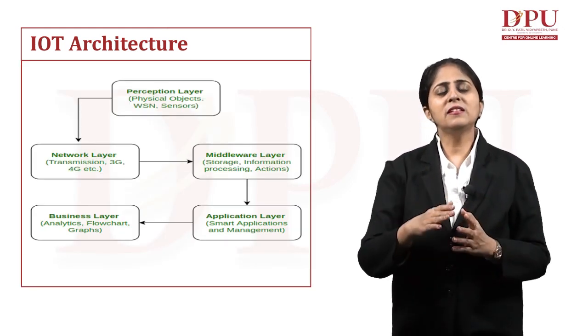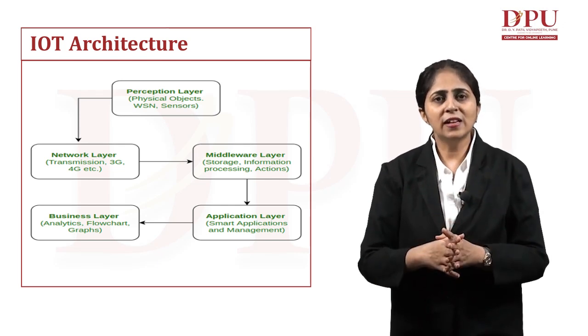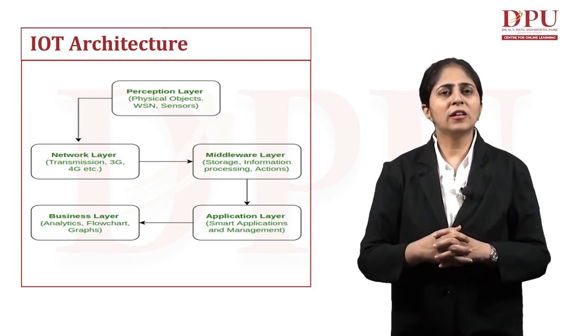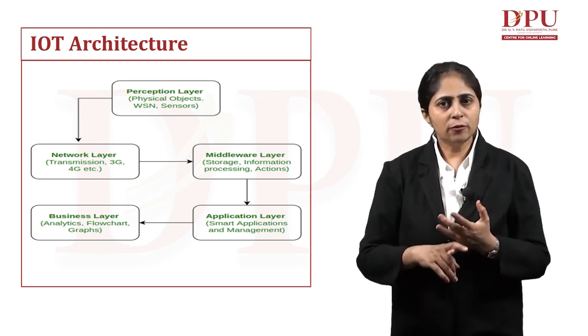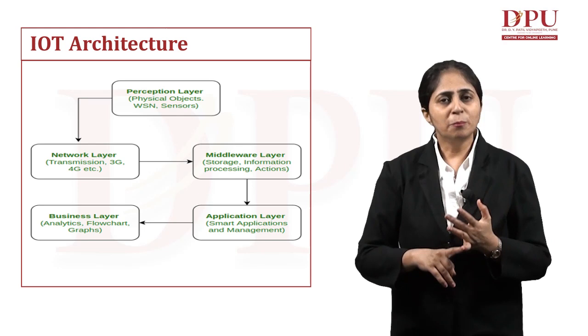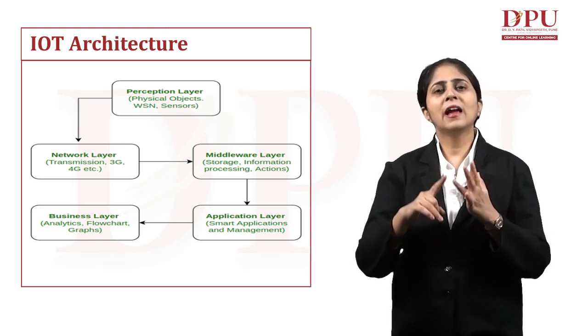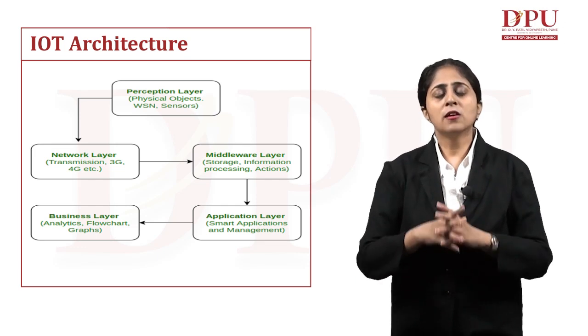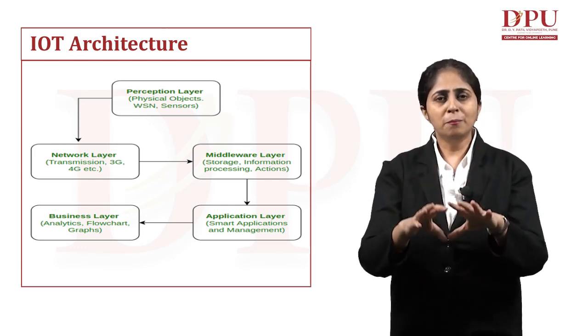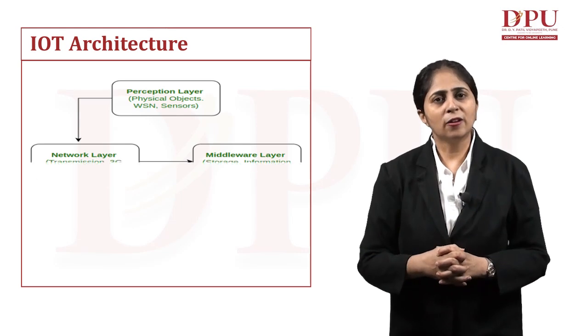So these are all the basic 5 layers which form the IoT architecture. Perception layer, the very first one; network layer, the second one; middleware layer, the third one; application layer, the fourth one; and the business layer, the fifth one. So these form the main basics of our IoT architecture.